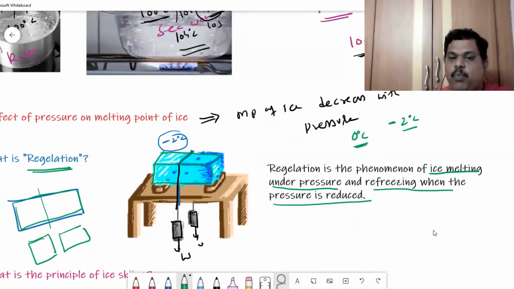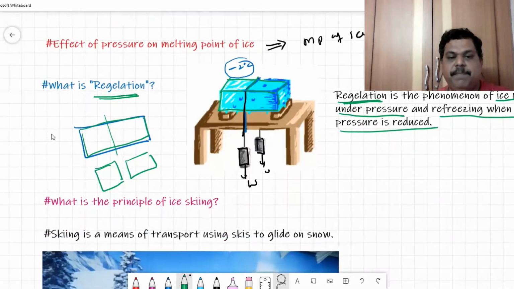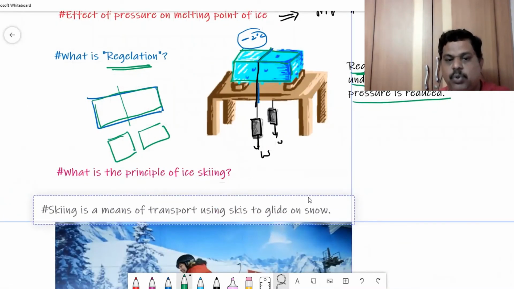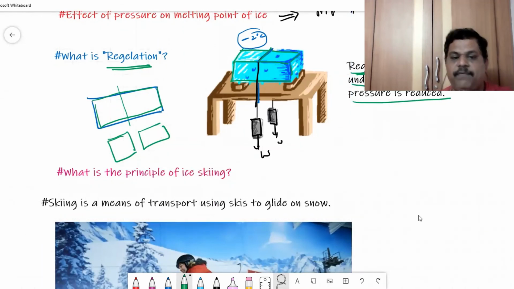The moment the wire goes inside, the water above has no pressure, so immediately it freezes. The phenomenon of resolidification of water into ice when the pressure is removed, we call regelation. This regelation is an important aspect of ice skating. So what is the principle of ice skating? Simply we can say regelation.